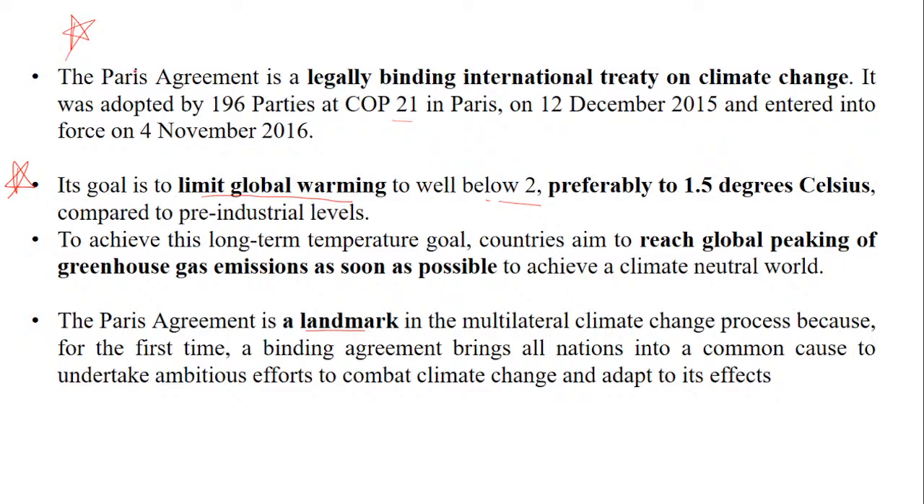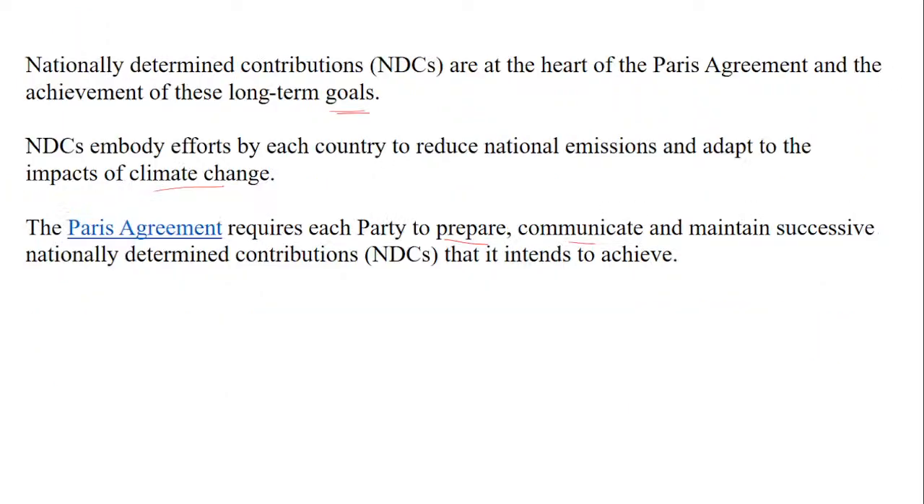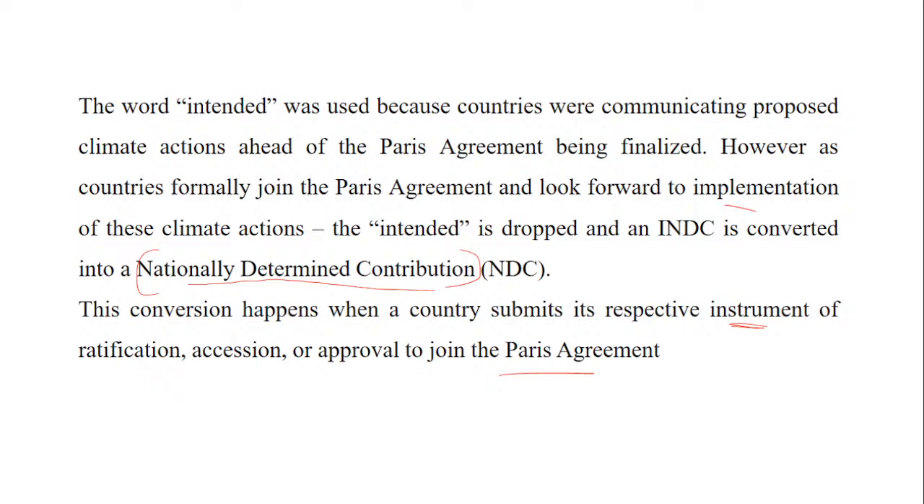So the Paris Agreement is basically for limiting global warming, and the level is below 2, but preferably 1.5 degrees Celsius. This is an agreement which has brought all the nations together to take efforts to combat climate change and ensure that it is adapted. Many countries made their personal contributions before the Paris Agreement. So it was their intention to go for that particular limit. But once the Paris Agreement was finalized, they had to officially enter into an agreement.